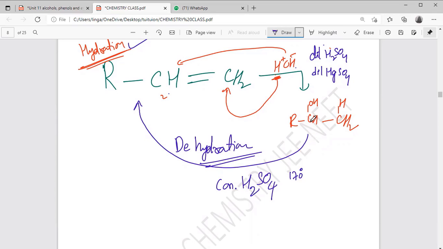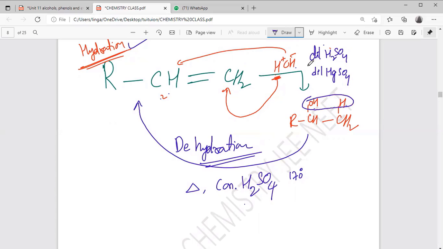Okay. If you use a higher temperature, generally they say heat and concentrated H2SO4. A water molecule is released, which is OH from one carbon and hydrogen from the adjacent carbon, forming the alkene. You need to know the difference between diluted H2SO4 and concentrated H2SO4.